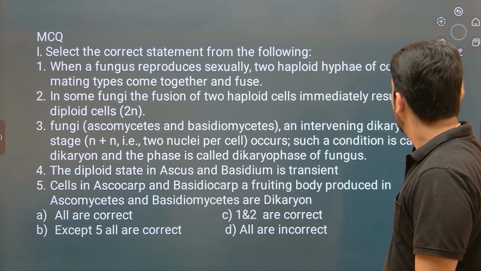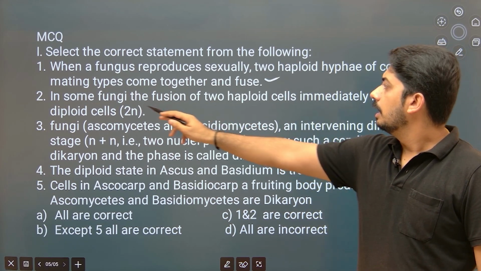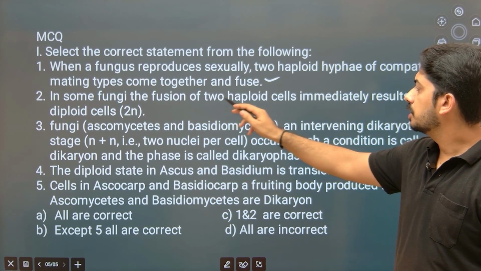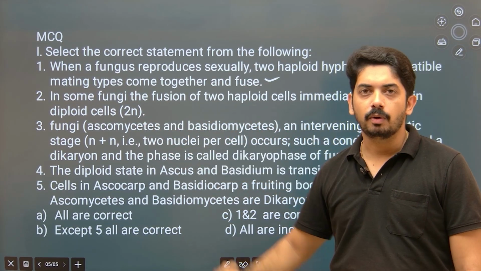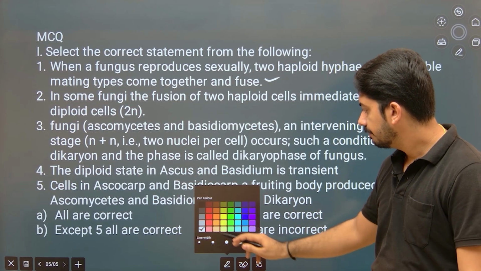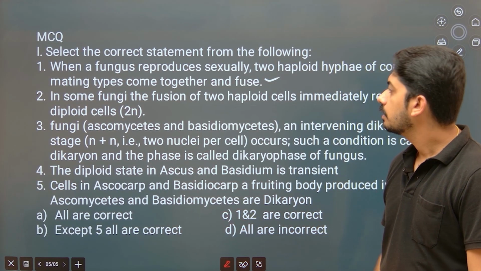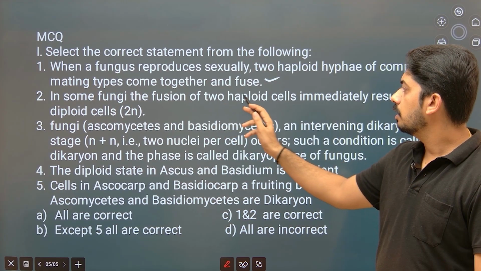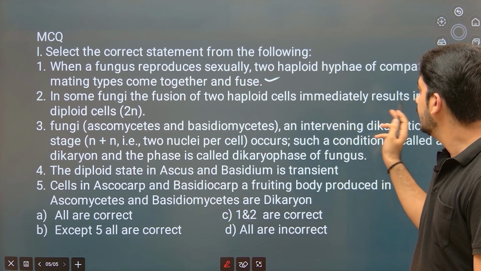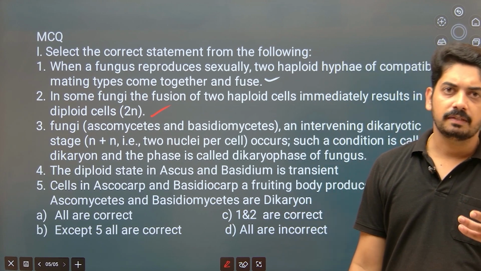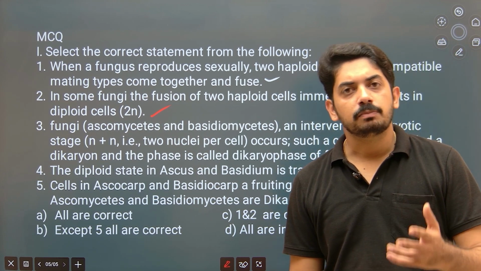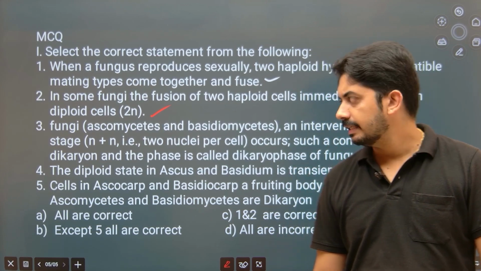Now, in some fungi, the fusion of two haploid cells immediately results in diploid cells. Is it correct? This is also correct, because in some fungi, plasmogamy is immediately followed by karyogamy.